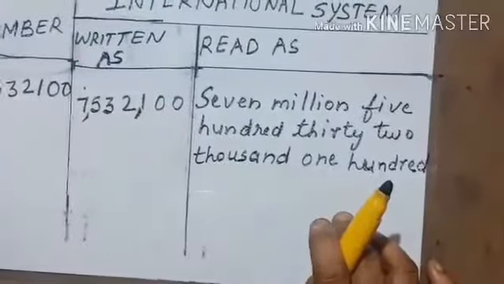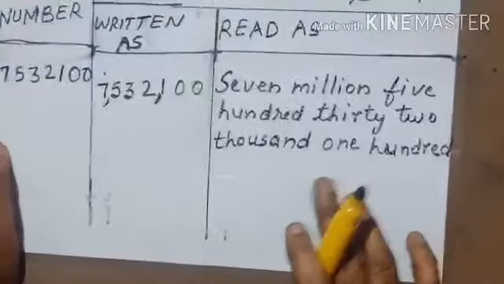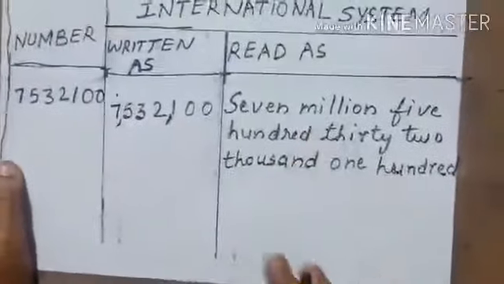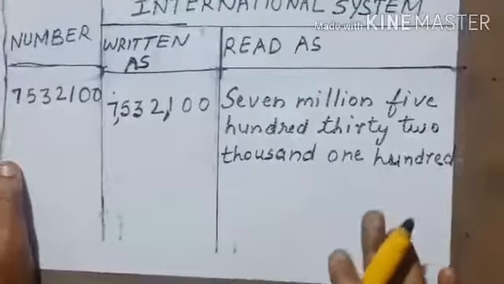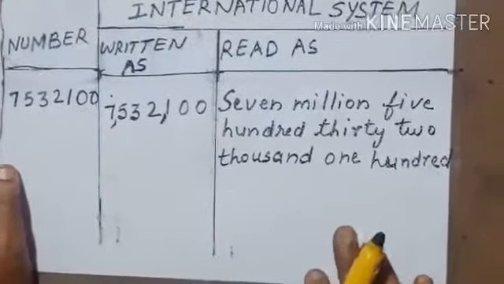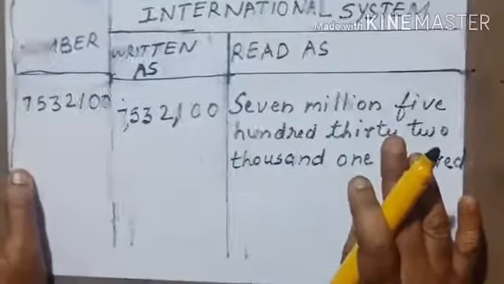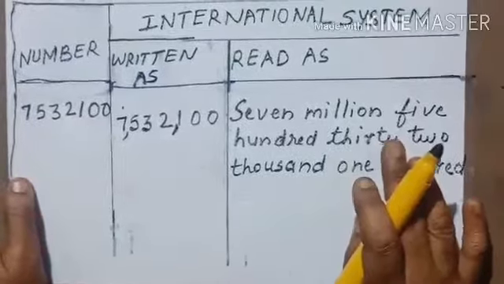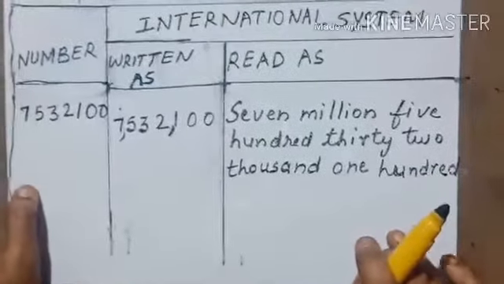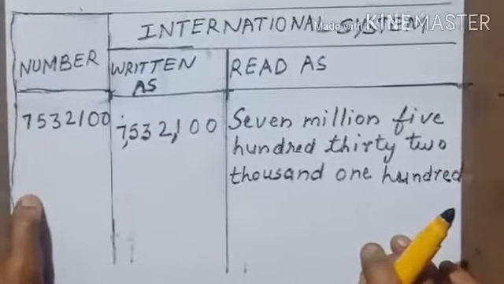But listen, you have to be thorough with the number names and spellings, very clear while writing in the international place value system. So you just practice a lot so that you will be clear with the international place value system. I will ask you questions in the next class. So write and practice in your rough book or in any notebook so that we will meet in the next class.